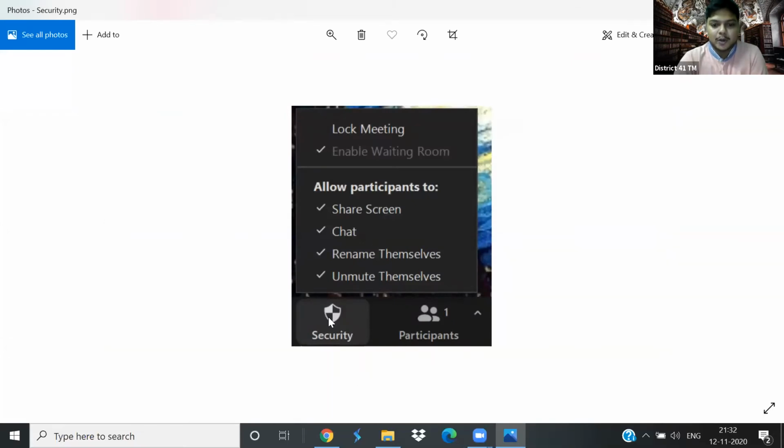Now, the security option. The security option, the host and the co-host, everybody gets. This way, you can actually control these particular things. Do you allow the hosts to rename themselves? Do you allow them to unmute themselves? Do you allow them to chat or share the screen? So you can select all of these here.